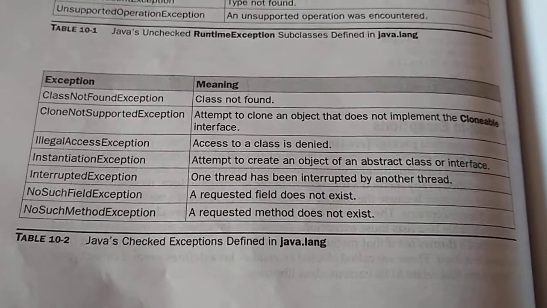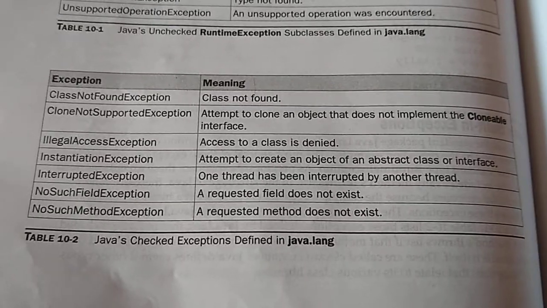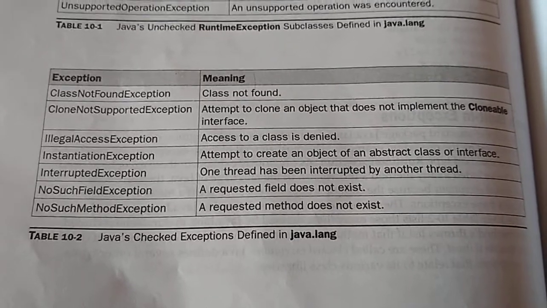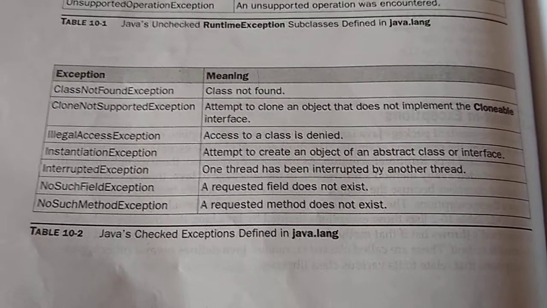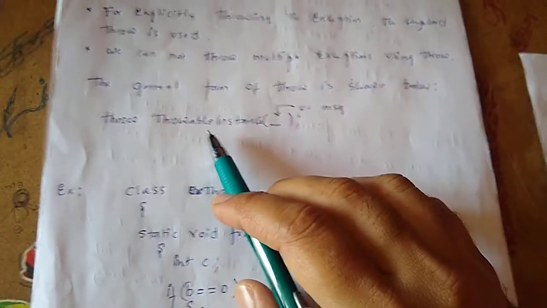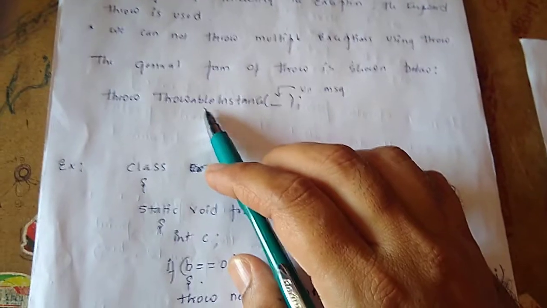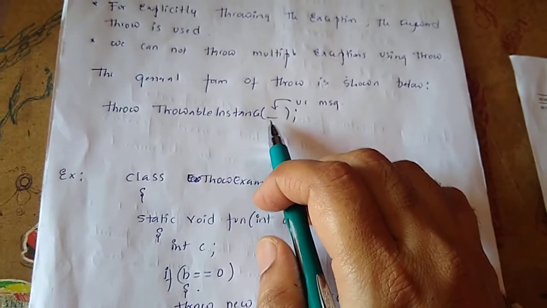This is the second table; copy this particular table too. The previous one is called unchecked, and this one is called checked exceptions. In the throwable instance we can write whatever is listed in those tables, and here, if you want, you can write your own messages.